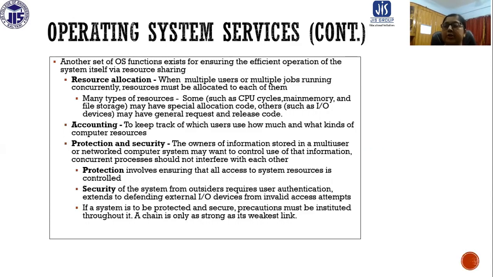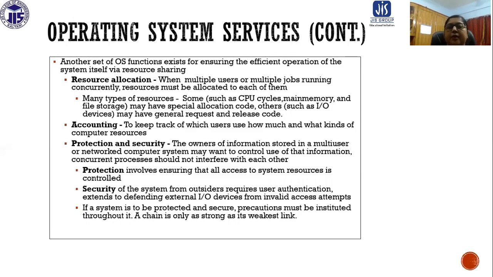Suppose one process has been used, for how many CPU cycles it has used must be noted. It must be tracked. How much memory a particular process has used must also be tracked. So for whatever resources, the usage by a particular user must be tracked.